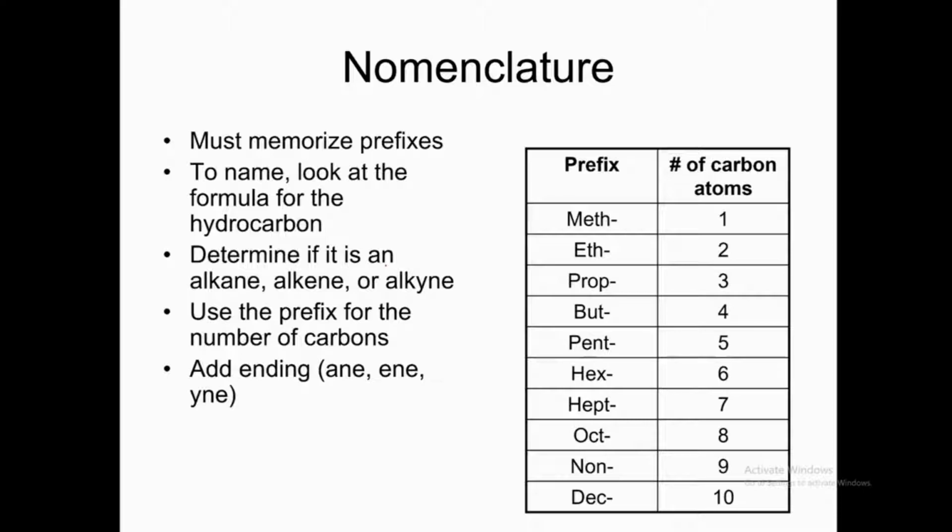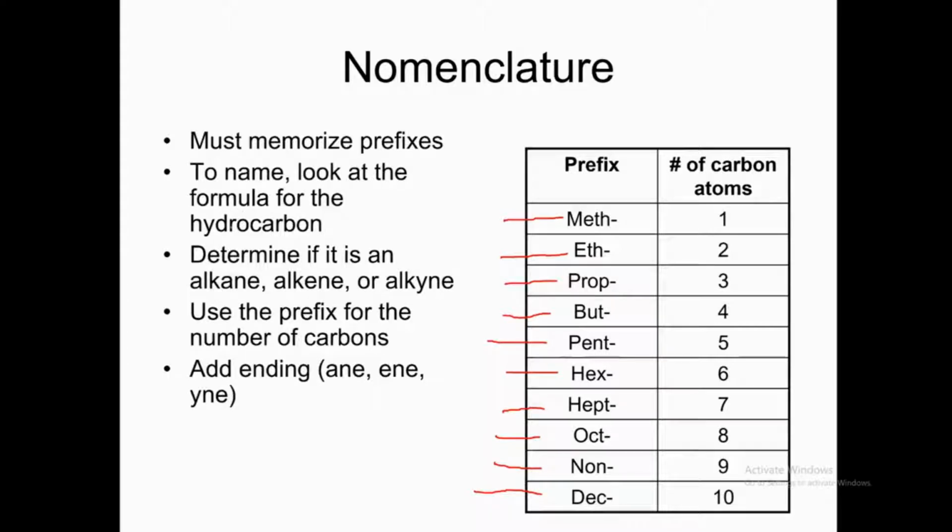basic terminology. If there is one carbon atom, we call it meth. If there are two carbons, we call it eth. If there are three carbons, we call it prop. If there are four carbons, but. If there are five carbons, pent. If there are six carbons, hex. If there are seven carbons, hept. If there are 8, oct. If there are 9, non. If there are 10, dec. You must memorize the prefixes to name.